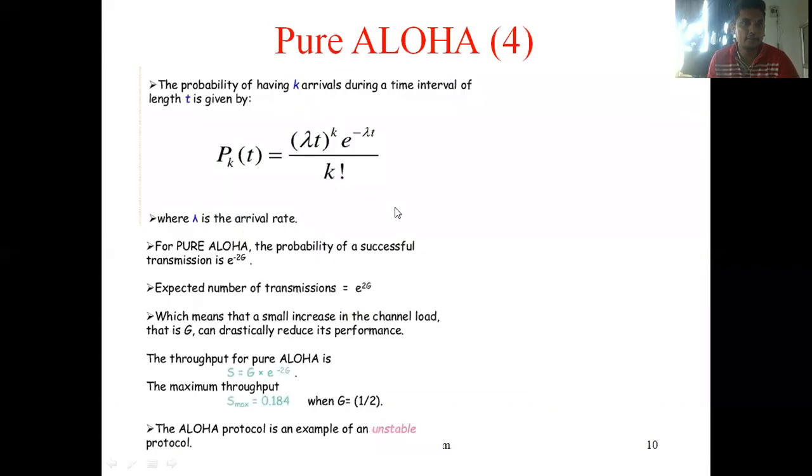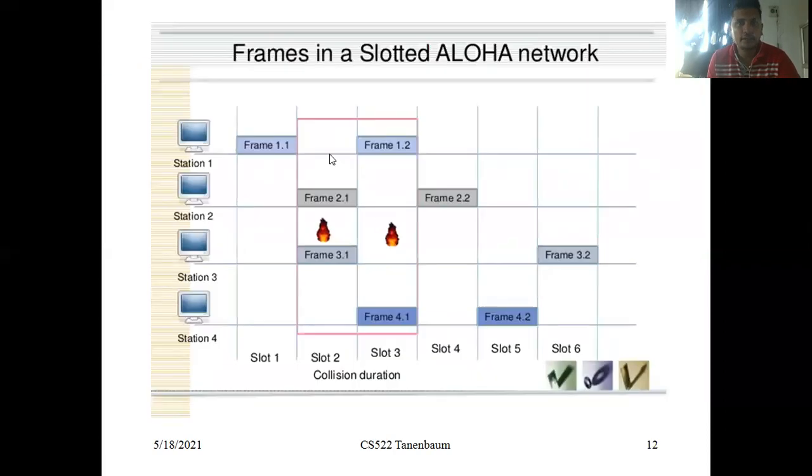To avoid that type of collision, in the slotted Aloha the time is divided into different slots. At the beginning of each slot only, we can deliver a frame. In between, it is not possible to deliver frames.